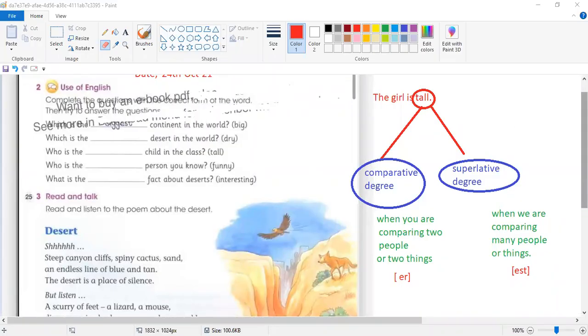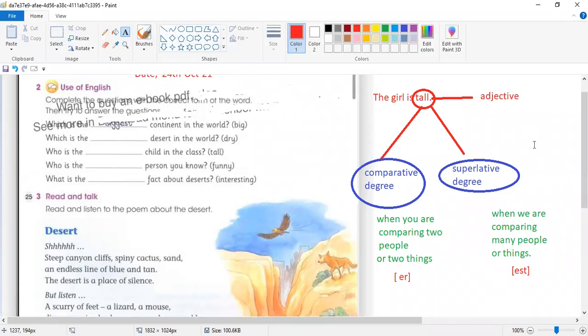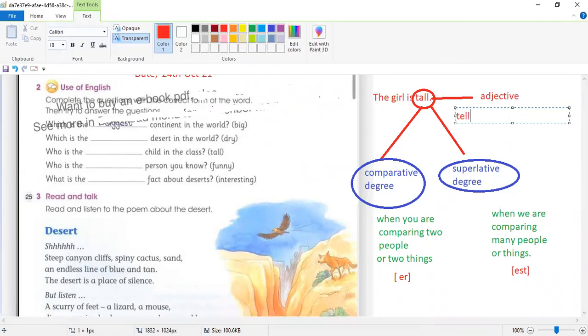Okay, today we'll talk about comparative degree and superlative degree. What is comparative degree? When you talk about adjectives, what is tall? Tall is an adjective. So there are some degrees of this adjective. What is an adjective? Adjectives always tell us more about nouns.